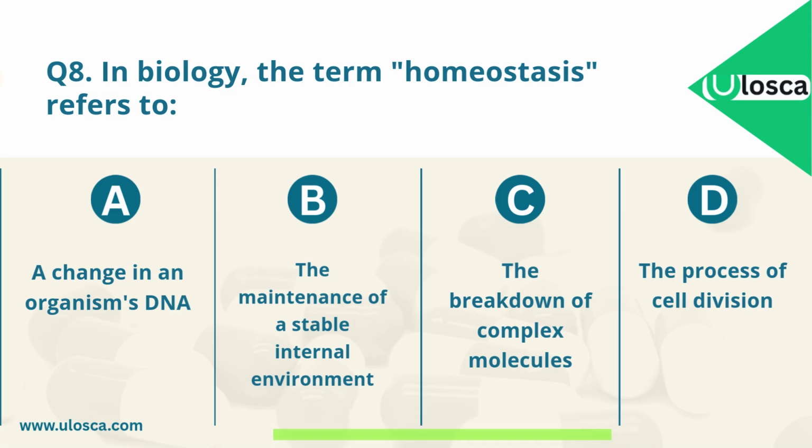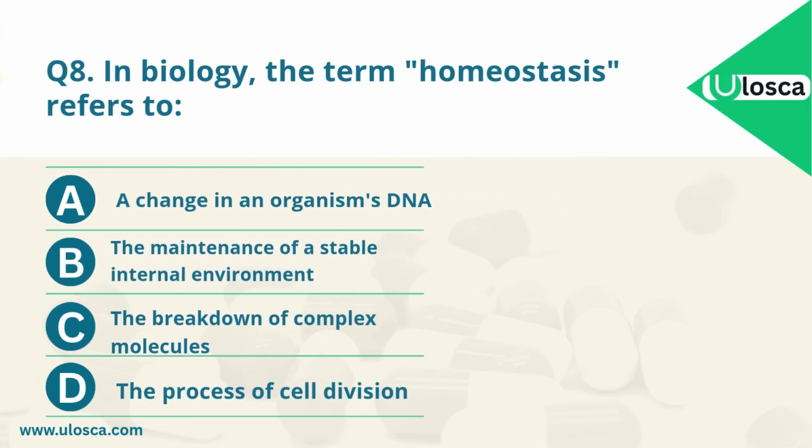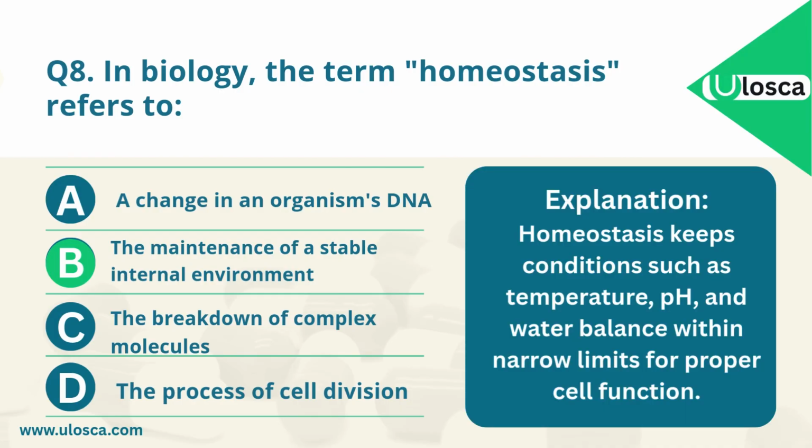The correct answer is B. The maintenance of a stable internal environment. Explanation. Homeostasis keeps conditions such as temperature, pH, and water balance within narrow limits for proper cell function.